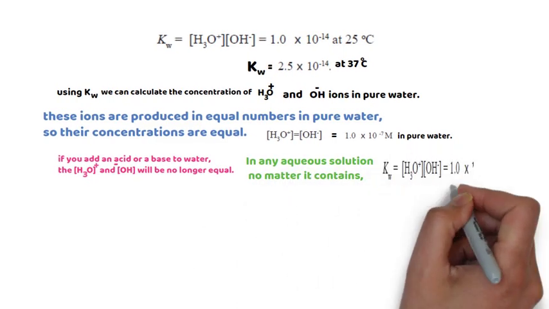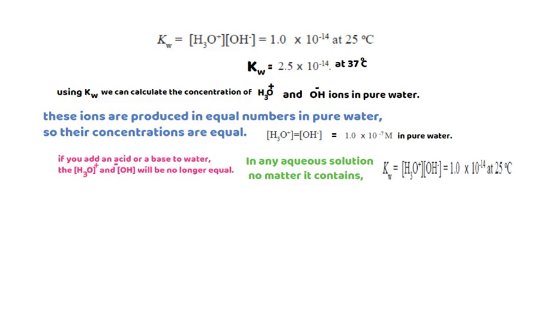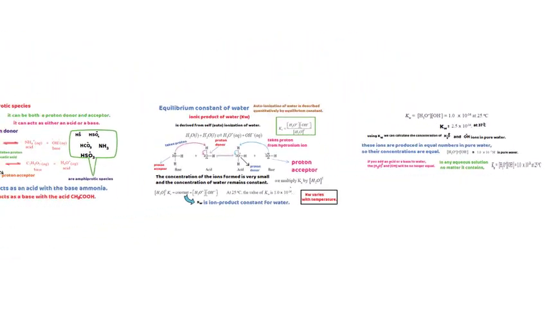If you add an acid or a base to water, the concentration of hydronium ion and the concentration of hydroxide ion will no longer be equal. And in an aqueous solution, no matter what it contains, Kw is 1 times 10 to the power of minus 14.